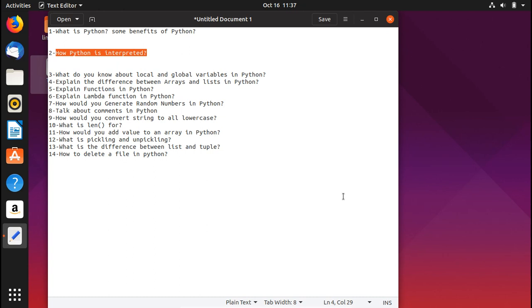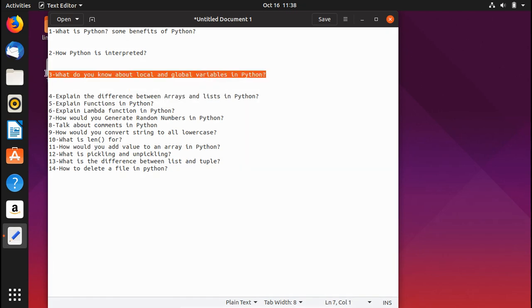Let's move on to the next question, which is what do you know about local and global variables in Python? If we talk about global variables, the variables that are declared outside a function or in global space are called global variables. These variables can be accessed by any function in the program. And local variables are the kind of variables that are declared inside a function, and they are known as local variables.